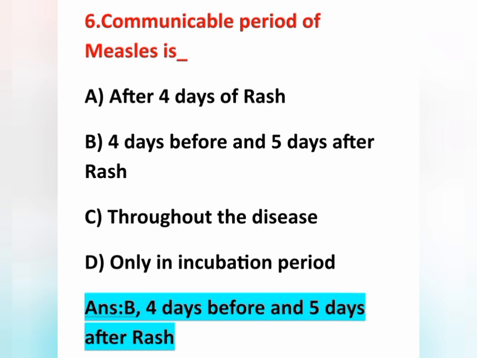And in rubella, the communicable period is 7 days before the symptoms to 7 days after the appearance of rash. Okay, here our question is communicable period of measles. It is 4 days before and 5 days after appearance of rash. Option B is the correct answer.